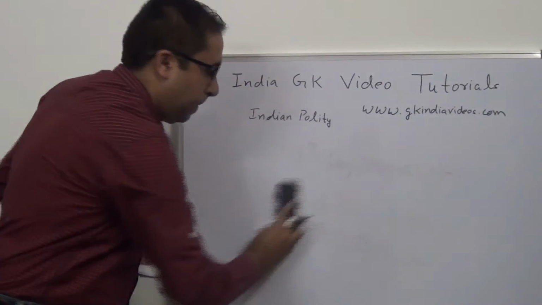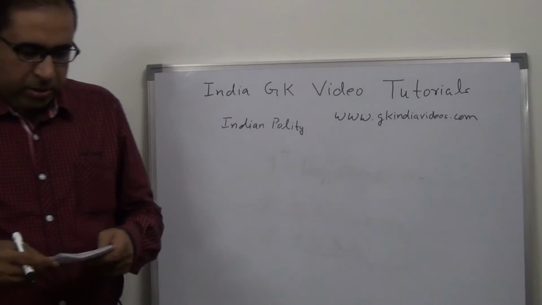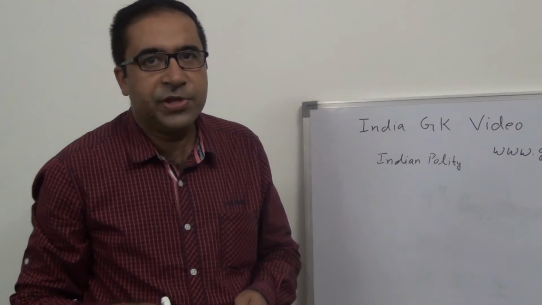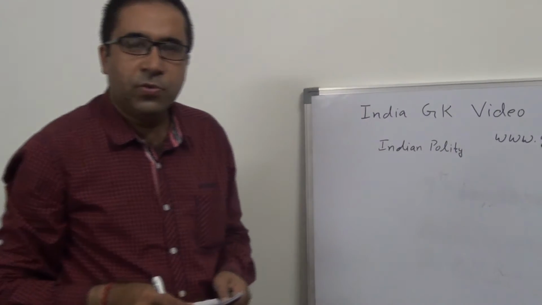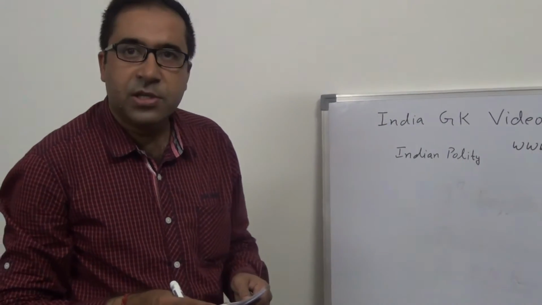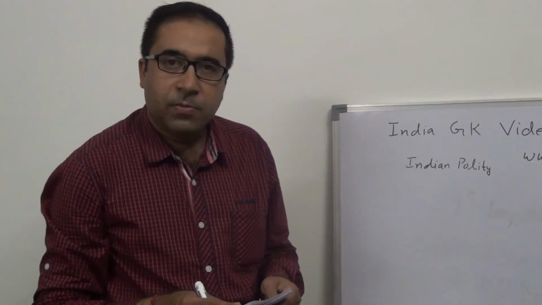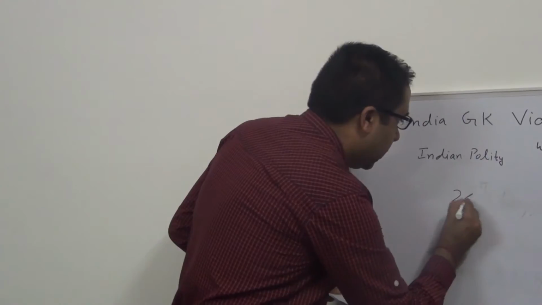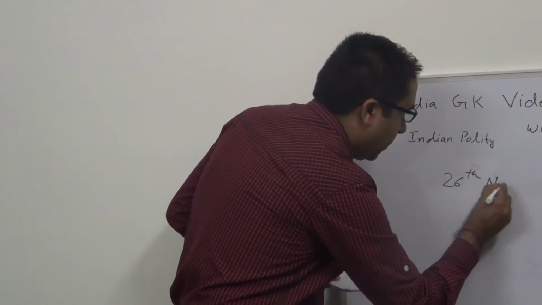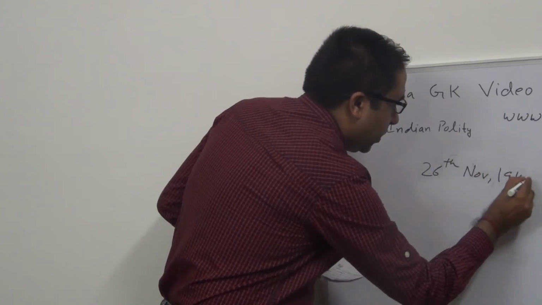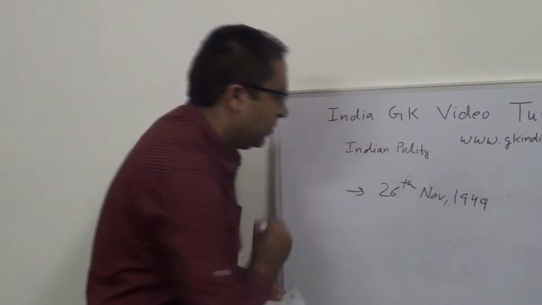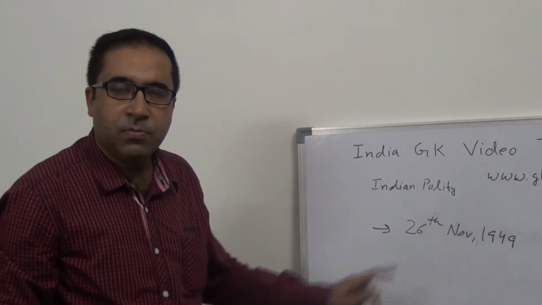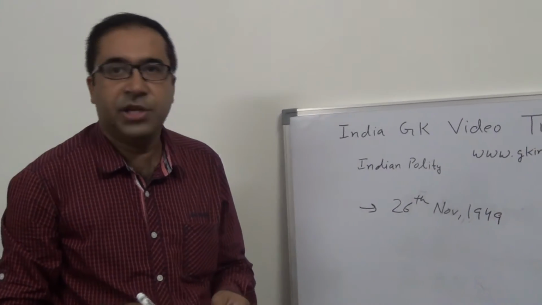Now the next question is, Indian Constitution was adopted and enacted on which date? Now there are two issues. Few provisions like elections, citizenship, the provisional parliament were enacted on 26th November 1949. These provisions were adopted on this date: elections, provisional parliament and citizenship.